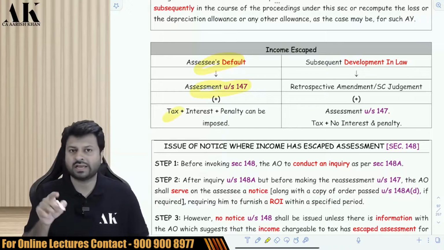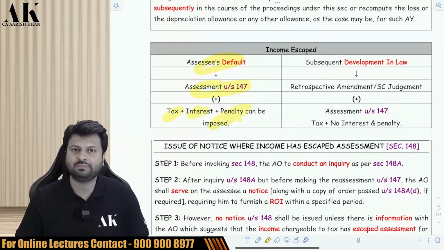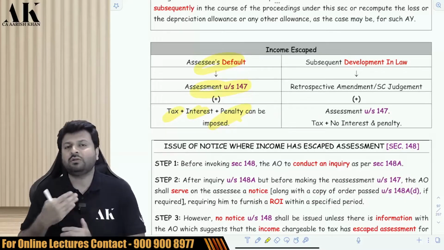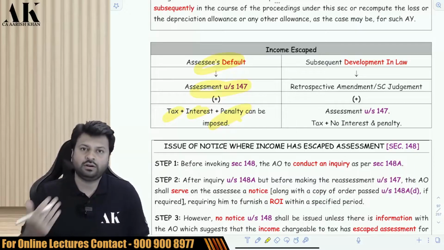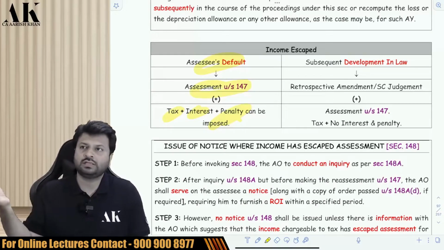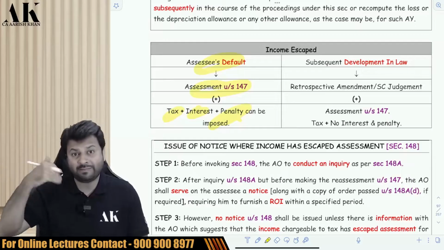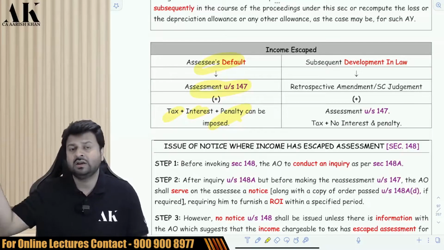The AO will impose tax on you, will impose interest on you, and will also impose penalty under various provisions which are applicable in your case. Now, this is the first part. The second part is that the income can also get escaped because of subsequent development in law. Subsequent development in law means what? Suppose there is some Supreme Court judgment which came in some other person's case. Suppose in Mr. Y's case, a Supreme Court judgment came that this expenditure is disallowed. So now the AO gets power in my case also to disallow that expenditure for the earlier year.